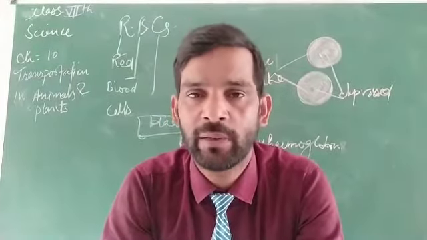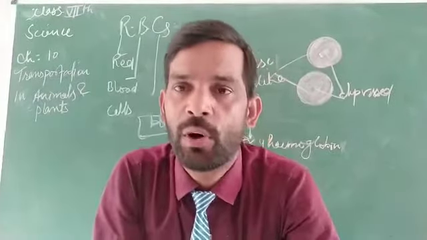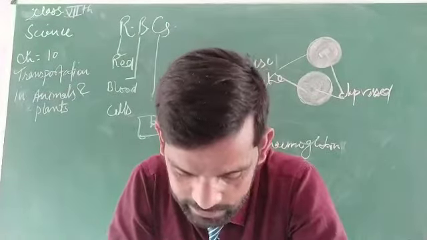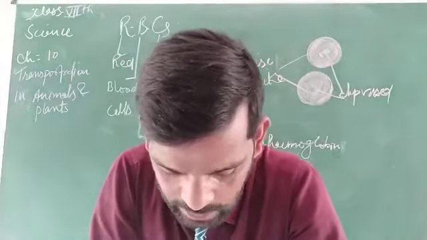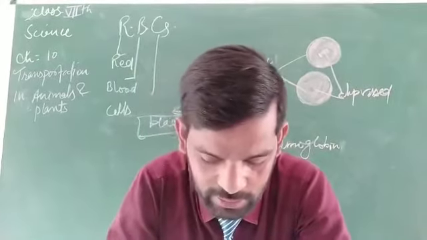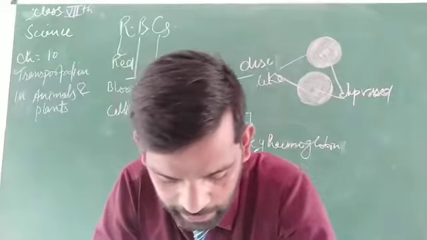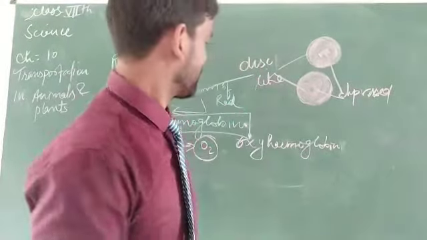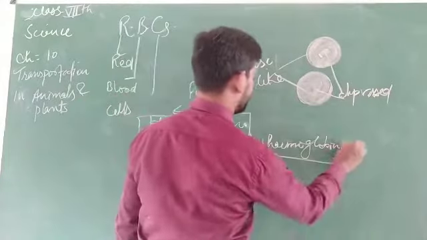That means it can be provided throughout the body from the heart to the distant parts. Oxygen is transported from the lungs to the other body cells. Hemoglobin also carries carbon dioxide from the cells.